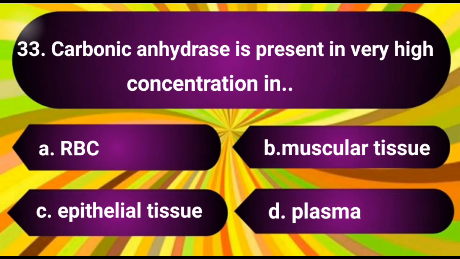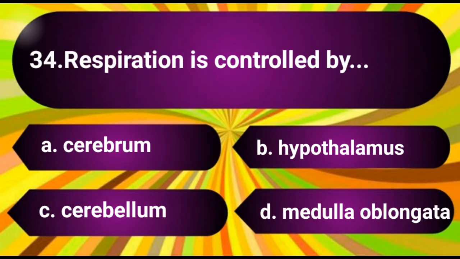Question number 33. Carbonic anhydrase is present in very high concentration in. The options are A. RBC, B. Muscular tissue, C. Epithelial tissue, D. Plasma. The answer is A. RBC.